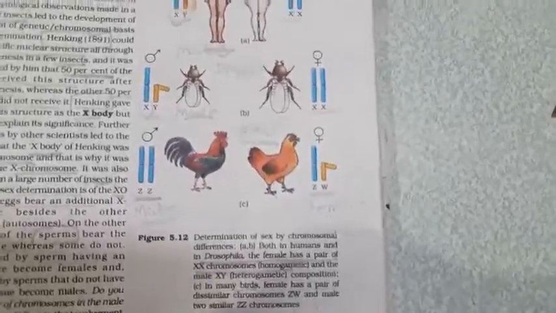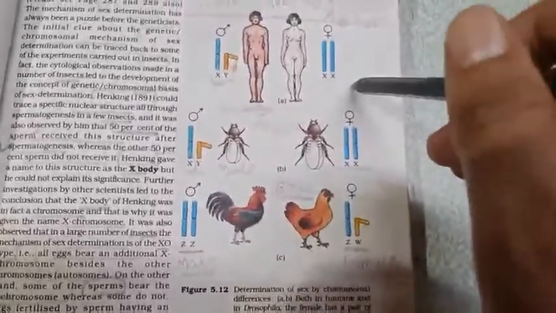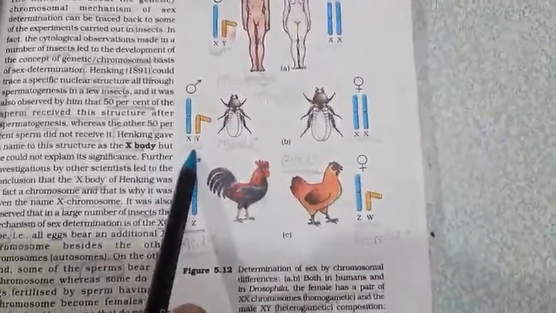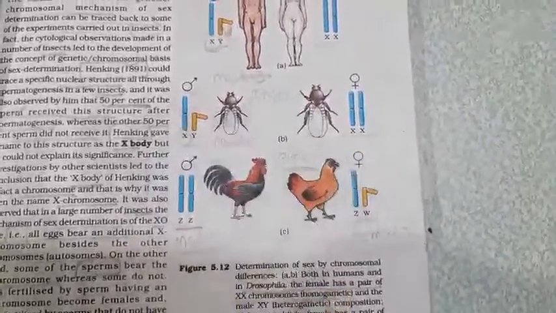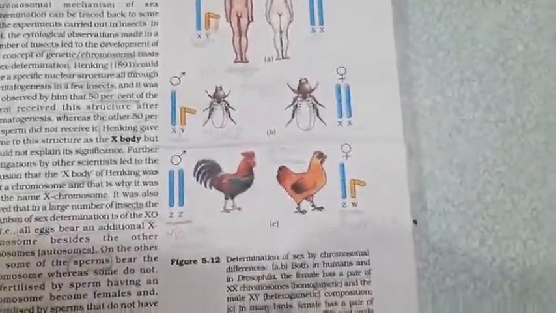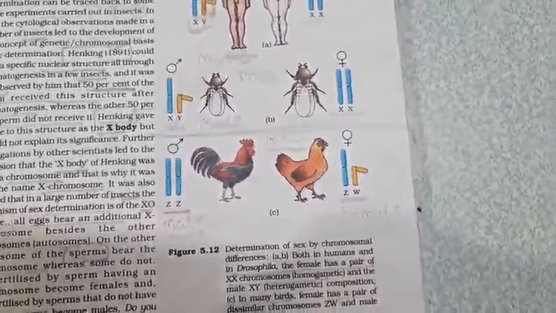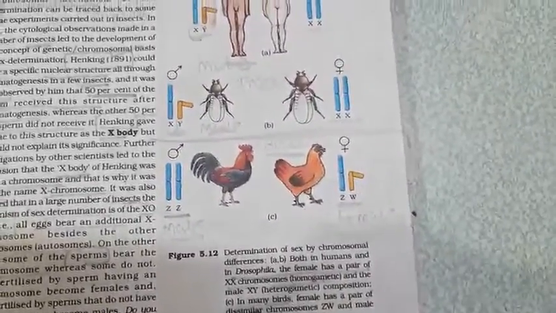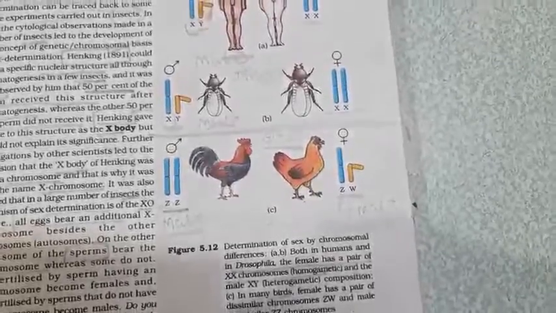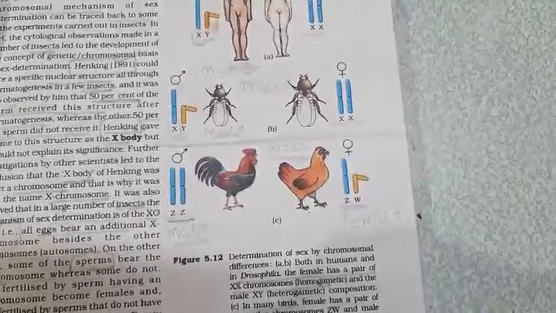Observe this figure. In many birds, the female has a pair of dissimilar chromosomes, ZW, and the male has two similar chromosomes, ZZ. For insects, XY is male and XX is female. Only for birds, ZZ is male, similar chromosomes, and ZW is female, dissimilar chromosomes.